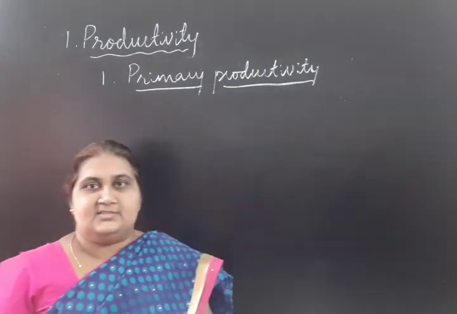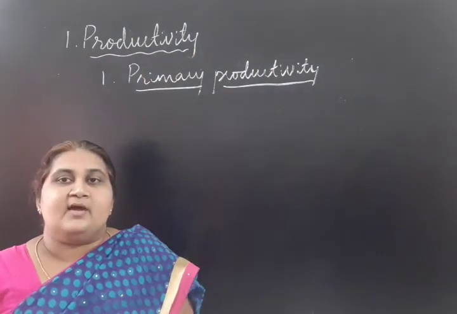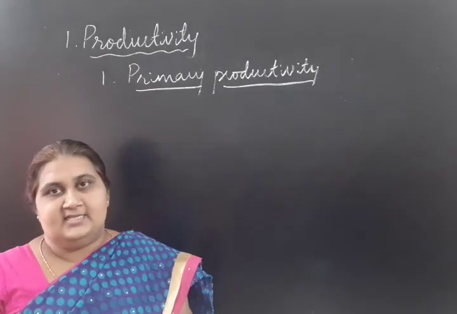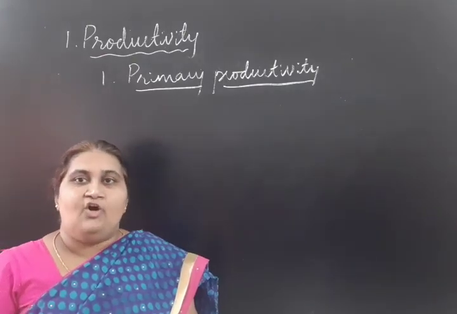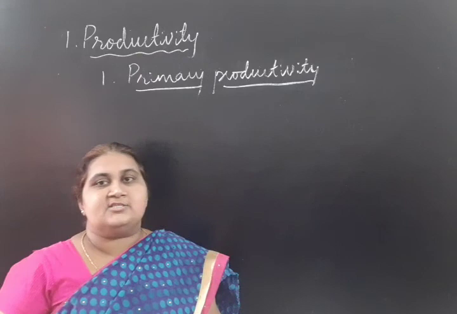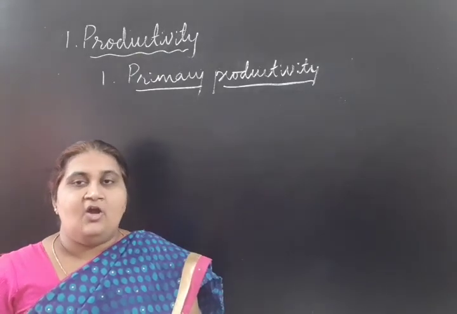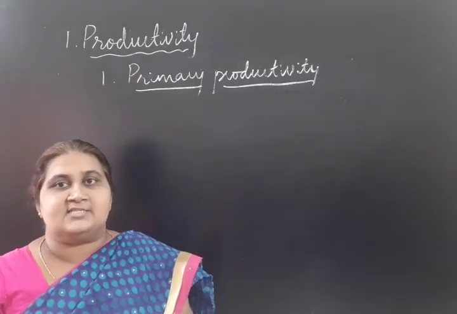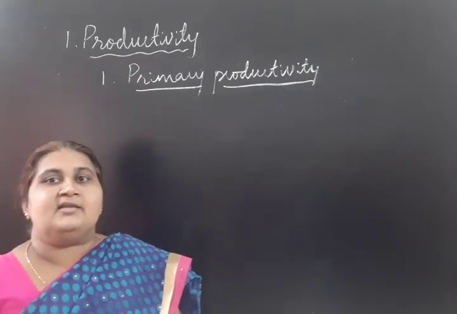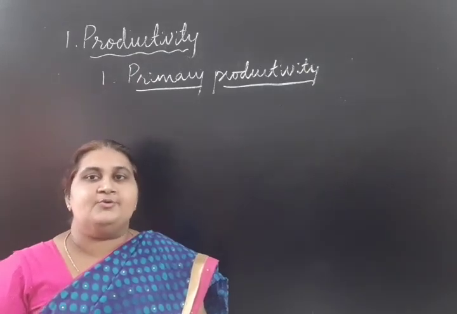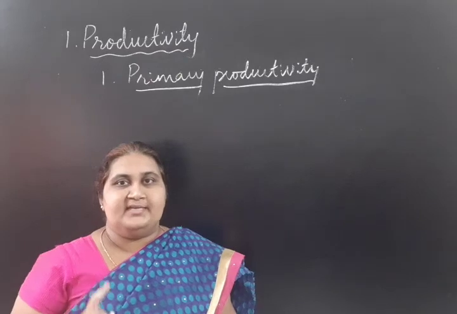Primary productivity is defined as the rate of synthesis of energy or biomass by the green plants per unit area per unit time.